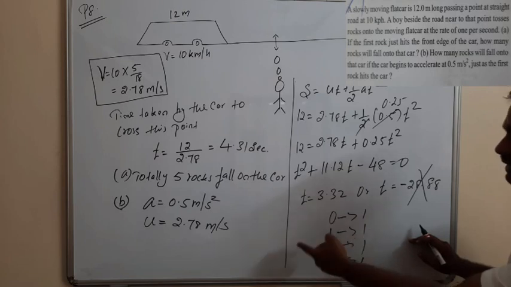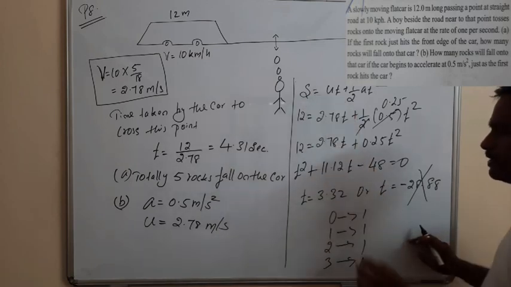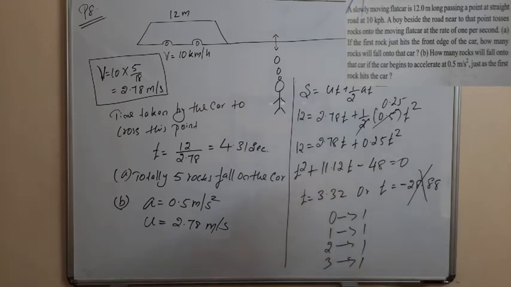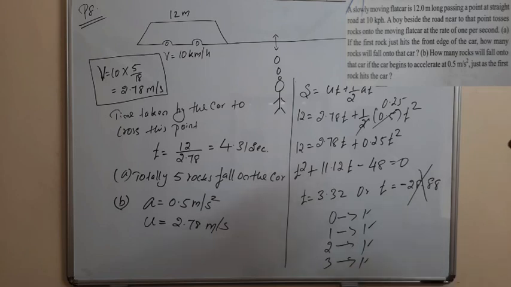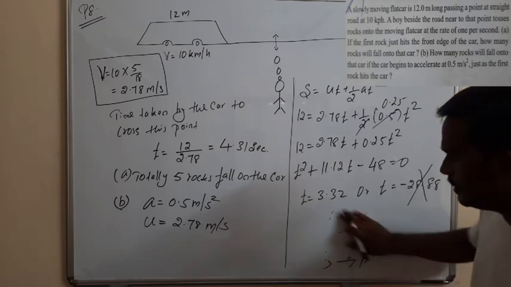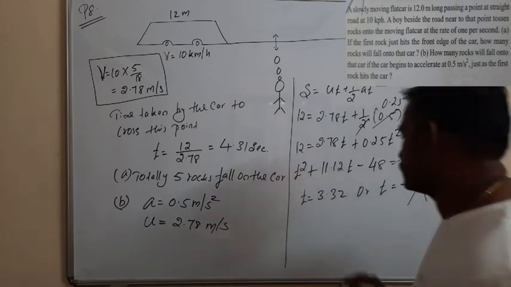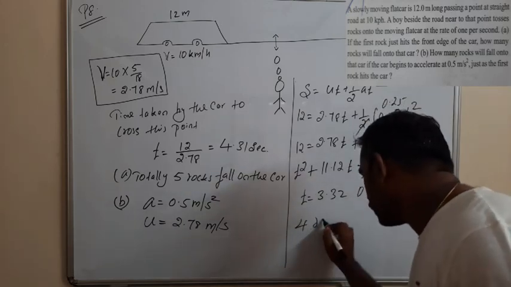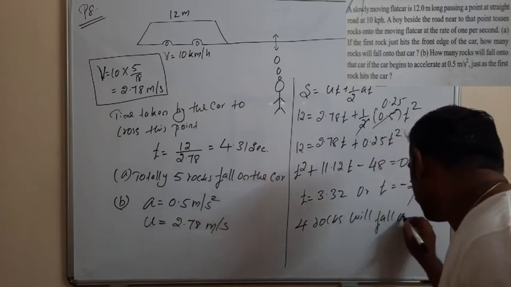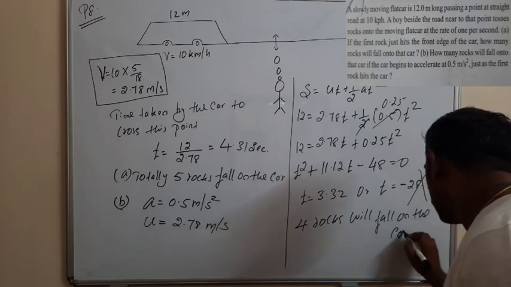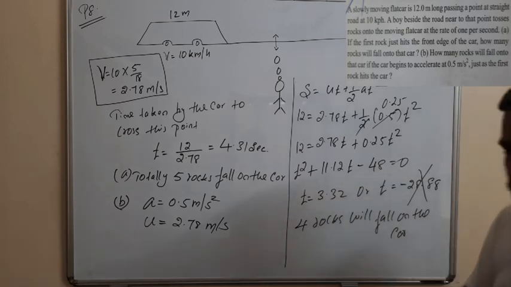So 0th second one, first second, second second, then 3rd second. So 4th second means the car will leave the point. So it will take only 3.32 seconds. So how many rocks will fall on the car? 1, 2, 3, 4. So my answer is, in this case 4 rocks will fall on the car. Clear? Okay.